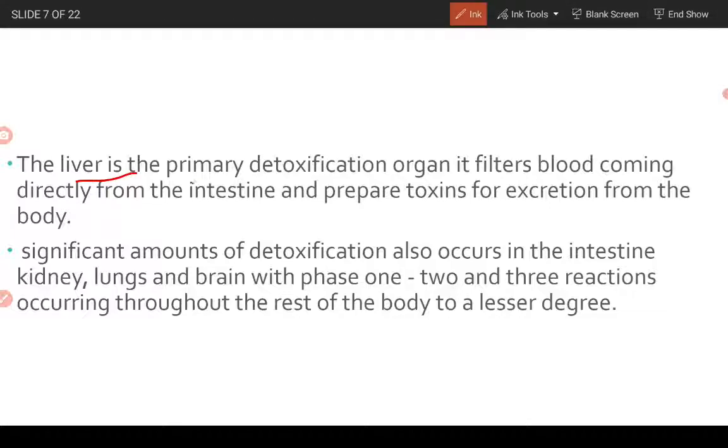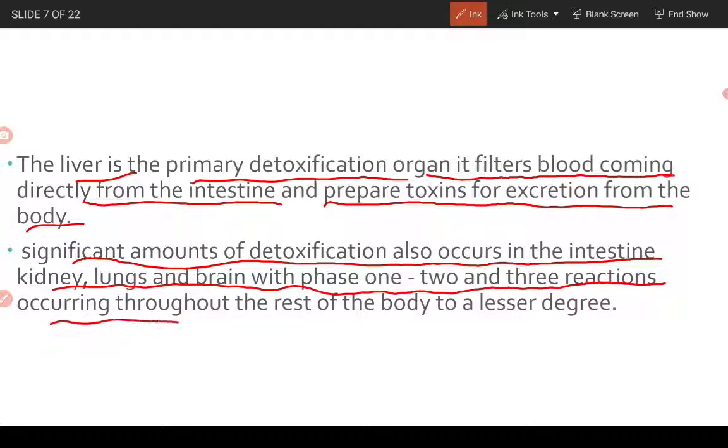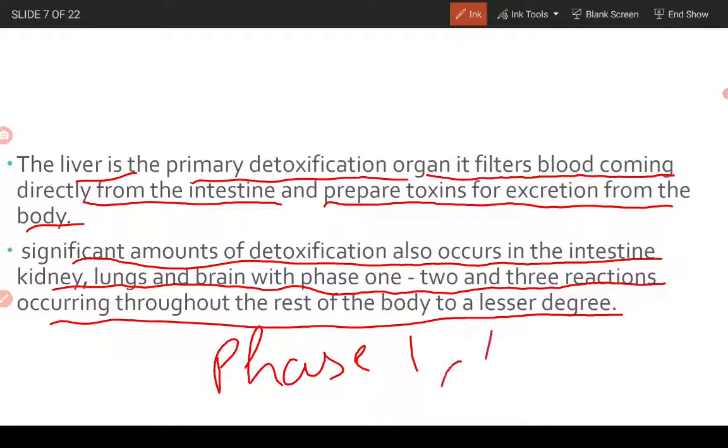The liver is the primary detoxification organ. It filters blood coming directly from the intestine and prepares toxins for excretion from the body. Significant amounts of detoxification also occur in the intestine, kidney, lung and brain, with phase 1, 2 and 3 reactions occurring throughout the rest of the body to a lesser degree. Now what are these phases 1, 2 and 3 of detoxification? We are going to study them in the next slide.